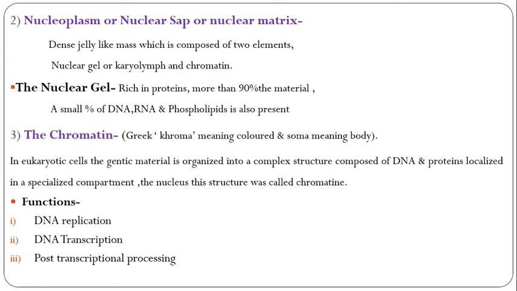The nuclear gel is rich in protein. It is highly granular, containing fibrous material, and protein accounts for more than 90% of the material. A small percentage of DNA, RNA and phospholipids is also present. The proteins are largely acidic and have the unusual property of expanding and contracting under the influence of Ca2+ and Mg2+ ions.